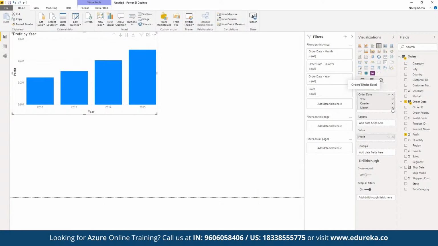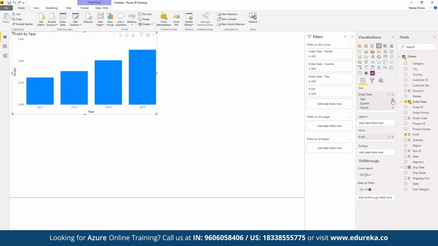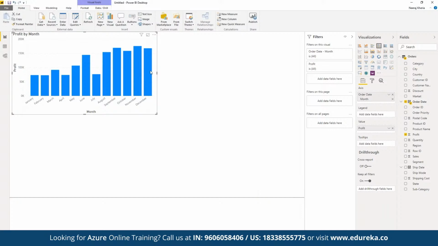Based on the year, and not just based on year, but based on the quarter, as in quarter one, quarter two, quarter three. And then we want to see the entire report based on the month itself instead of quarter. We want to simply segregate them based on month, so we can see which month has performed really well and which month has not been able to meet the current expectations. We can see the entire report here.